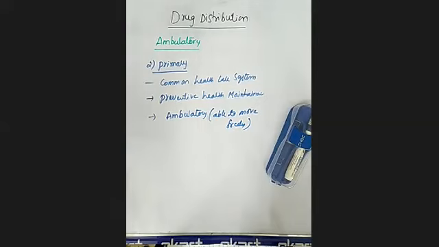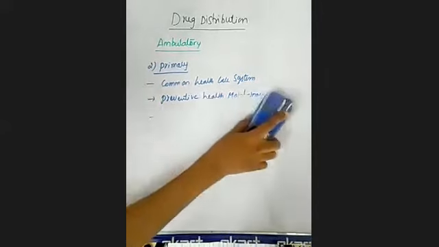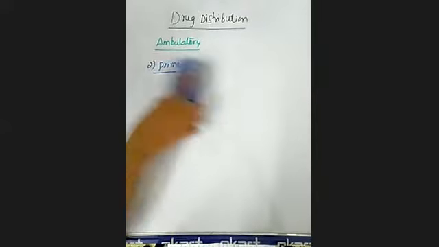Primary healthcare covers small symptoms like fever, cold or cough, and patients go to these primary healthcare systems because they are able to move freely. That's why it is called ambulatory. Next is tertiary ambulatory patients.